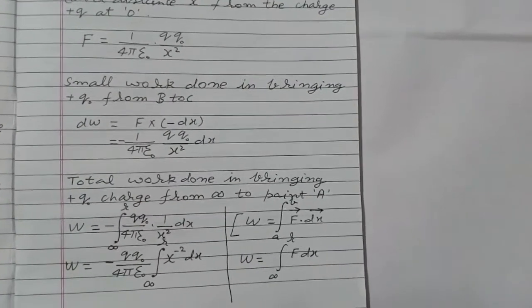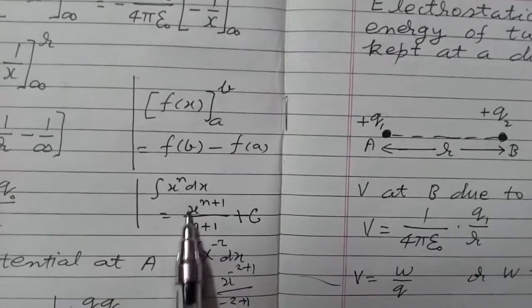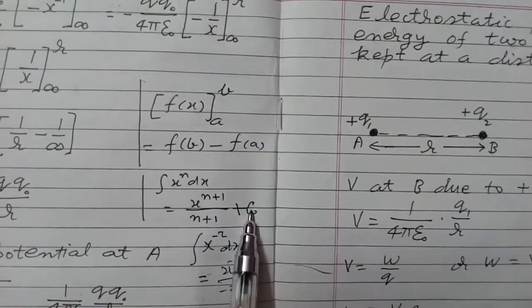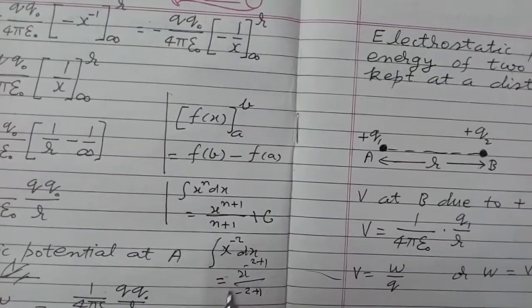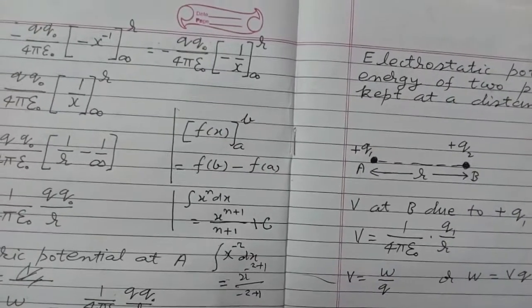Now we integrate it. We know that integration of x to the power n dx is equal to x to the power n plus 1 upon n plus 1 plus constant of integration. So integration of x to the power minus 2 dx is equal to x to the power minus 2 plus 1 upon minus 2 plus 1, which is equal to minus x to the power minus 1.